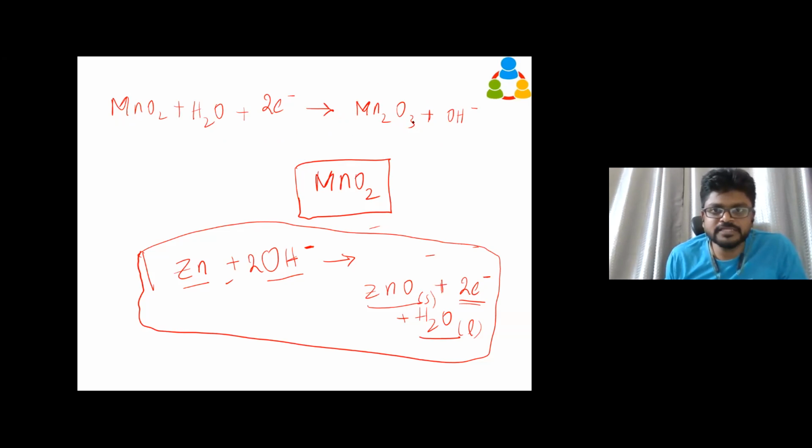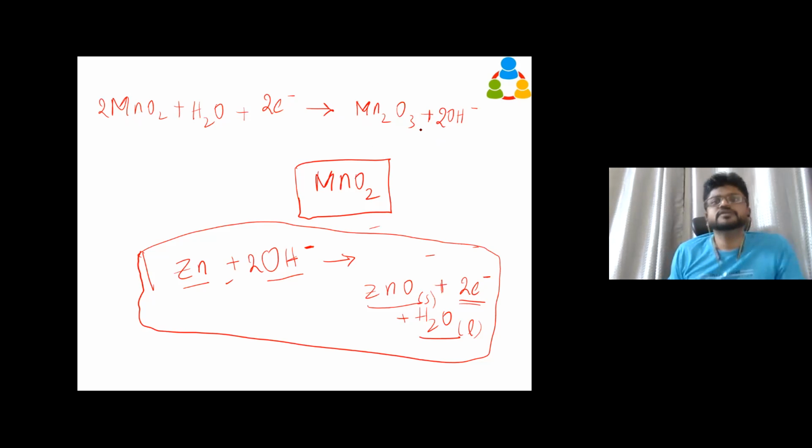So how to balance this equation? We got 2 manganese, 3 and 4. So 2 manganese got matched, and oxygen is 4 and 5 there, and hydrogen is 2 here. So here you will put 2. Now you see the equation is balanced. 5 oxygen, 4 and 5, and 2 hydrogen atoms, so 2, and 2 manganese. So everything is balanced.